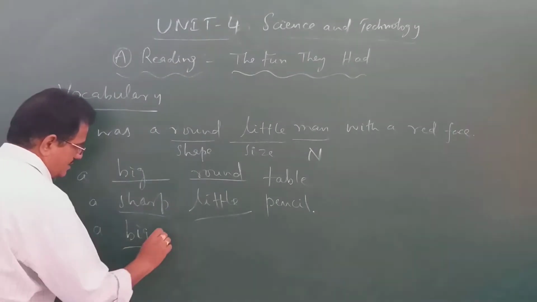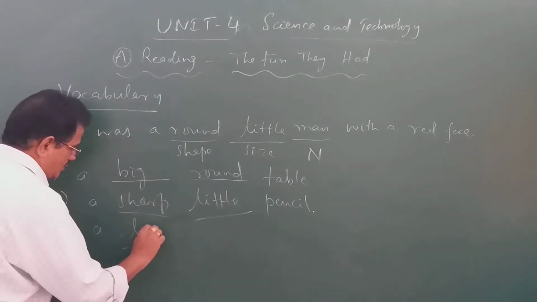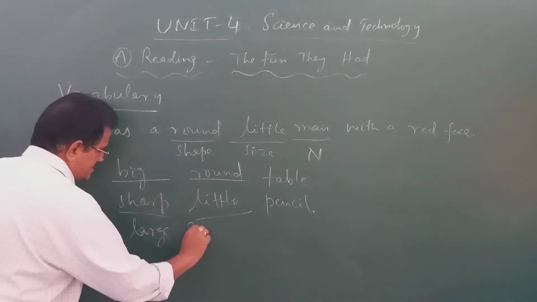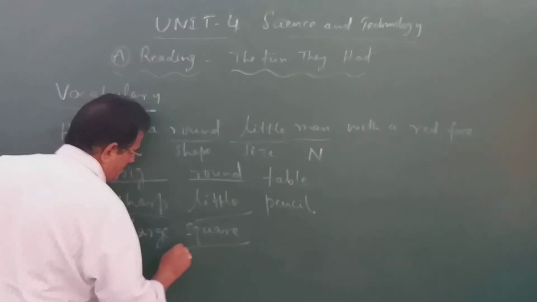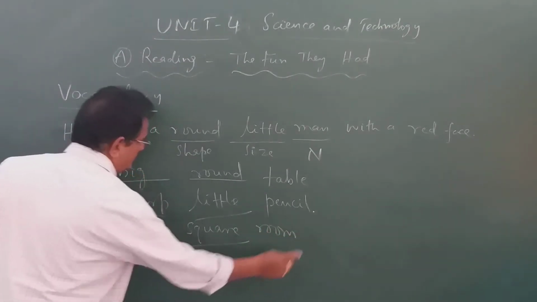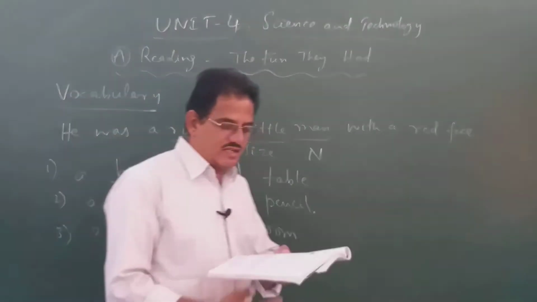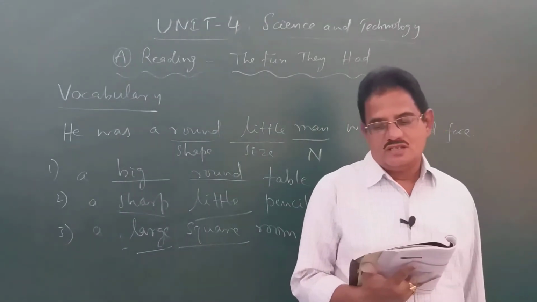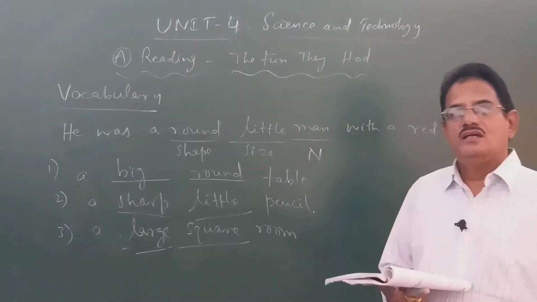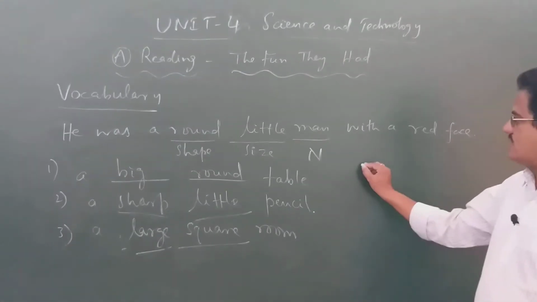A big or large, we have already used big, a large square room. Like that, you can write the other words. A round fluffy chapati.